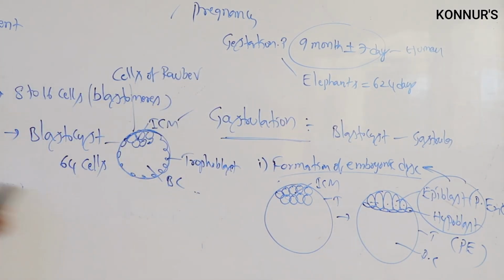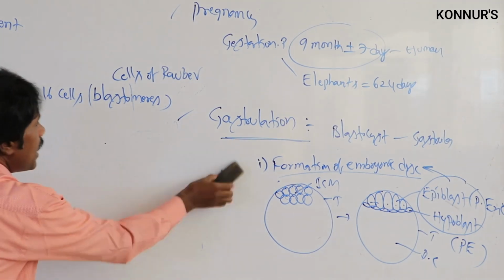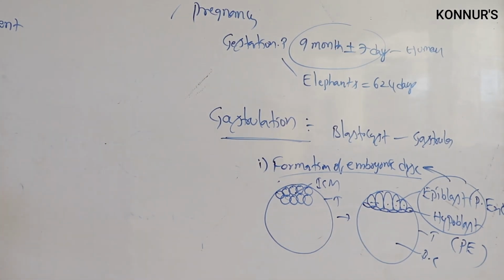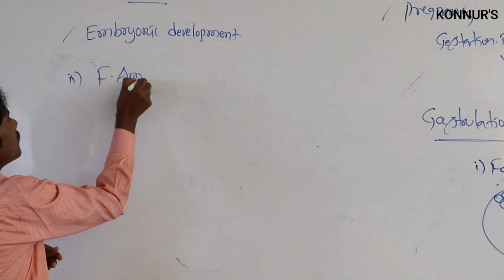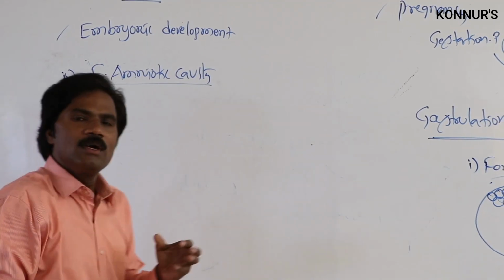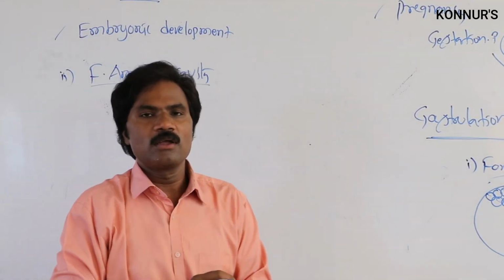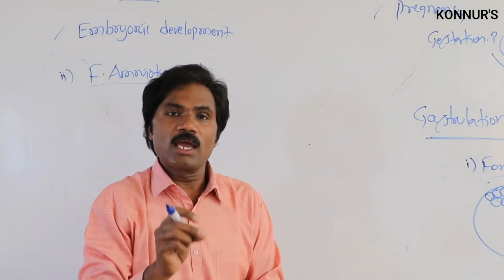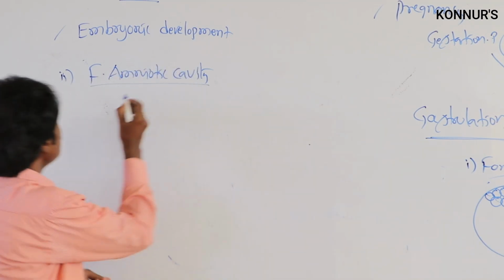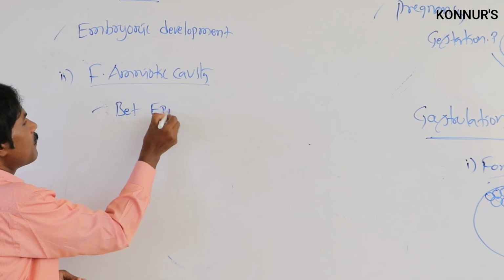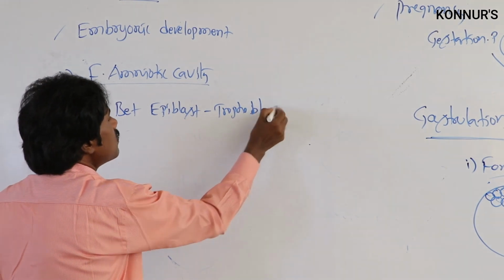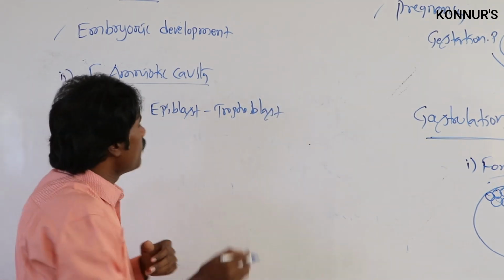After the formation of the embryonic disc, the next stage is the formation of the amniotic cavity. How is this amniotic cavity formed, and where is it present? That is important. The amniotic cavity is present between the epiblast and the trophoblast.